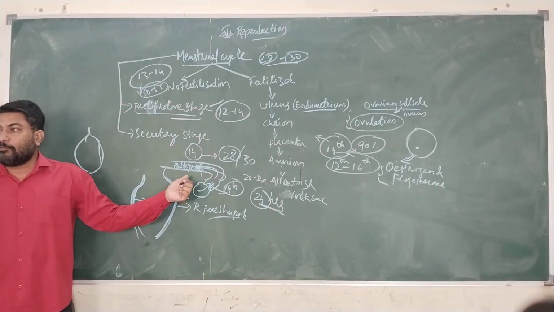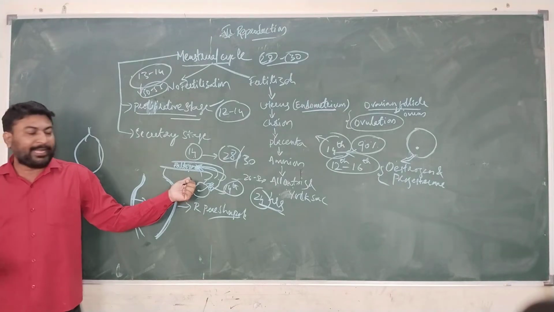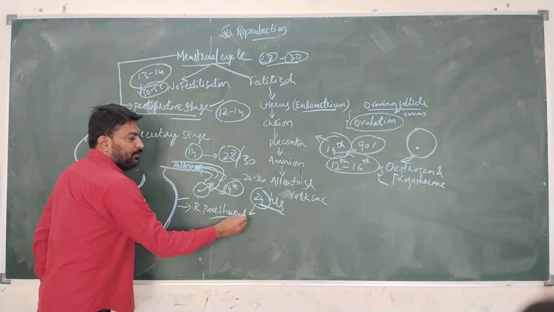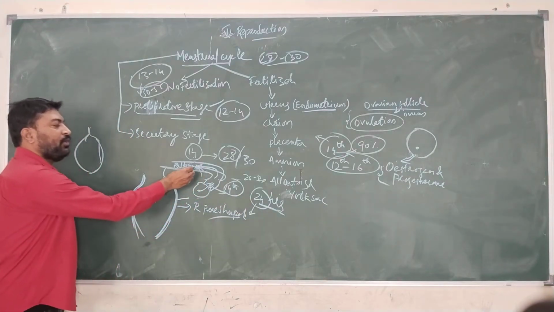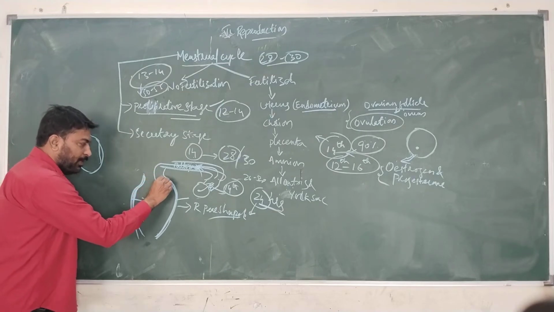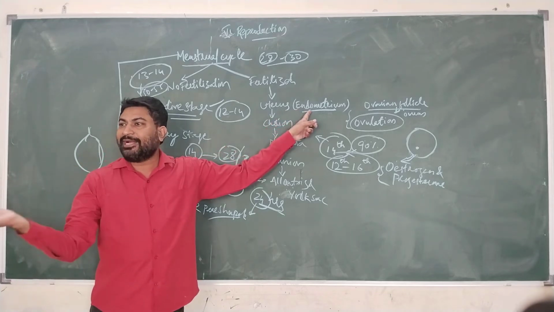The lifespan of the ovum inside the female reproductive system, if it is not fertilized, is only 24 hours, then it degenerates. The ovum degenerates within 24 hours if the fertilization process does not occur, and it enters into the uterus. And the walls of the uterus, which have been developed as endometrium, get detached.